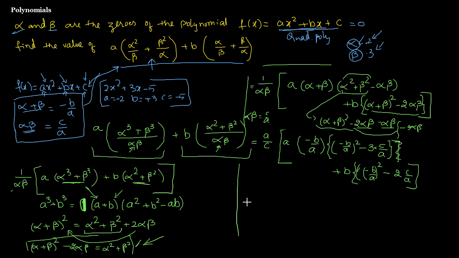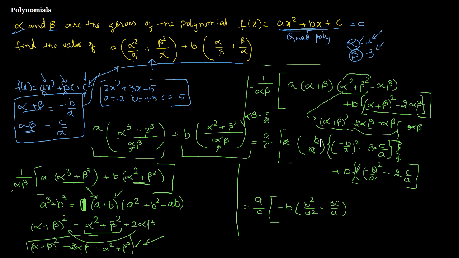Okay, let's simplify this. A gets cancelled here, so nothing gets cancelled anywhere, so we'll just keep a by c as is outside. Minus b is there, minus b by a whole square will become b square by a square, minus 3c divided by a.